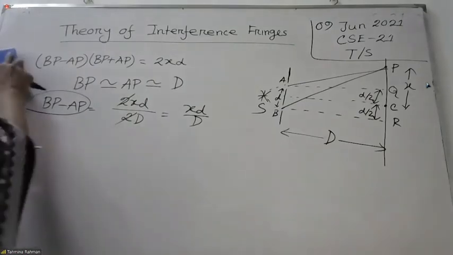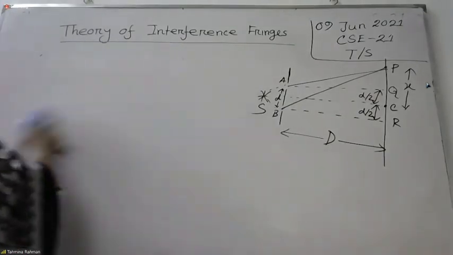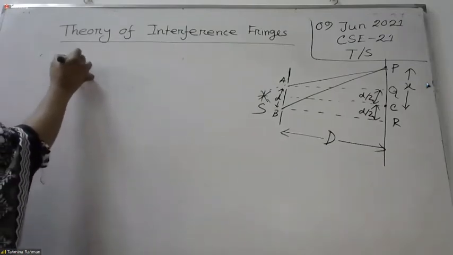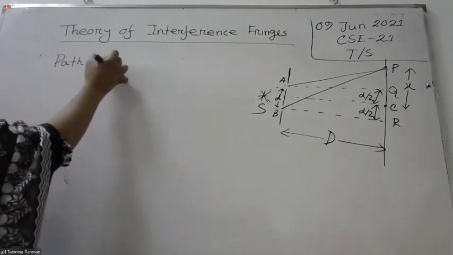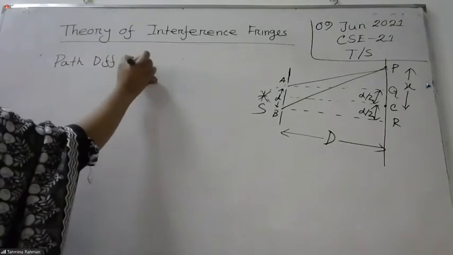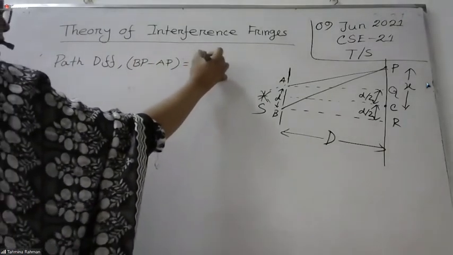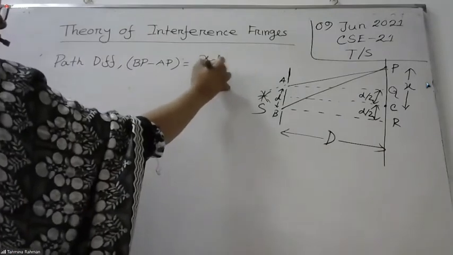So the path difference, BP minus AP, is equal to XD by D.